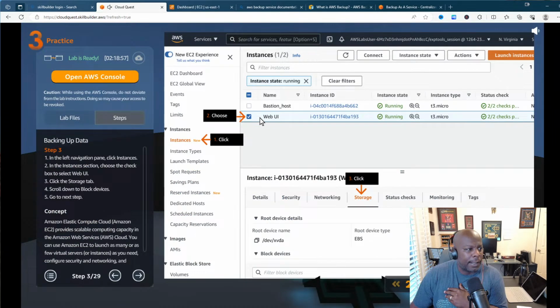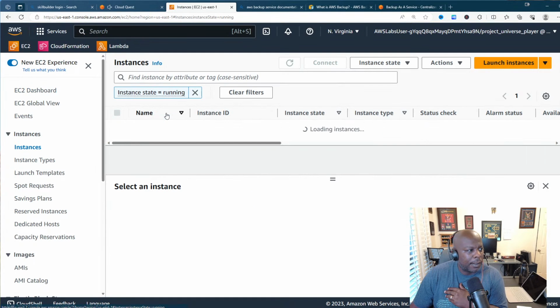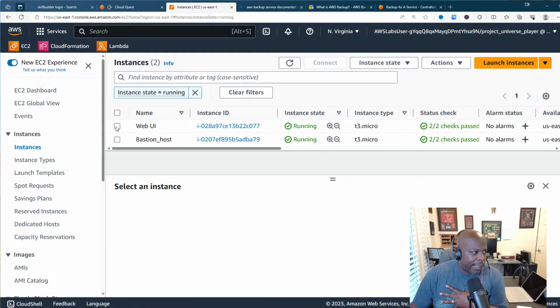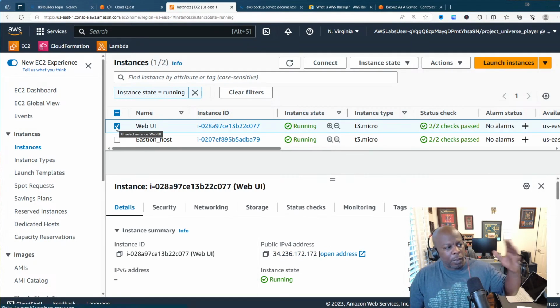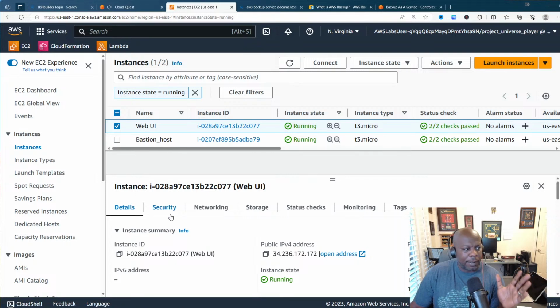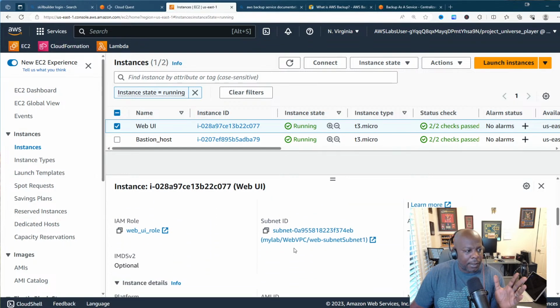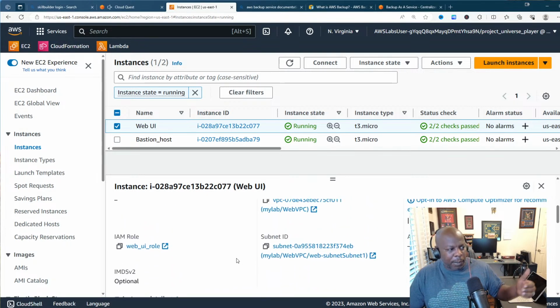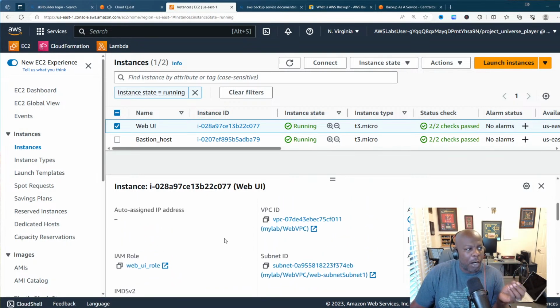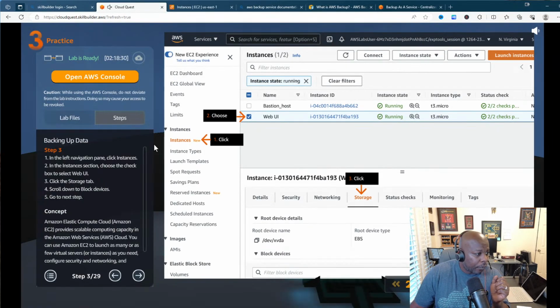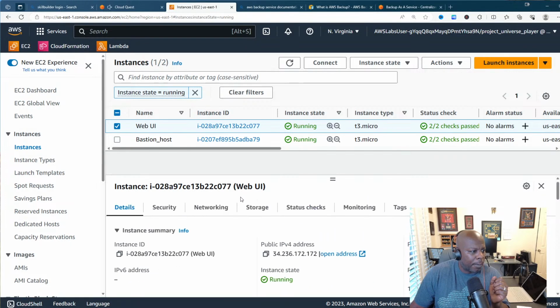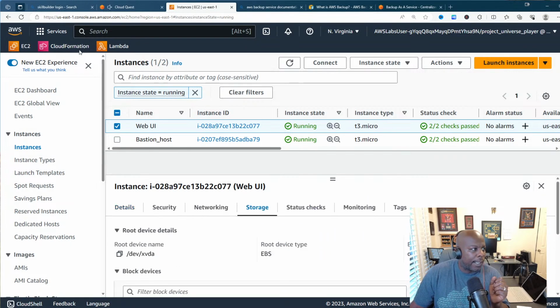Click instances and then click Web UI. Web UI stands for user interface. So we'll come into Web UI right here, and it's asking us to click on Web UI. When you check this box, now all the information that's coming up is all about your instance, like the IP address, the public DNS, all this stuff, that I've explained in multiple videos, but we always have new viewers. All right, so choose Web UI and then click on storage. So we'll come up here, click on our storage right here.